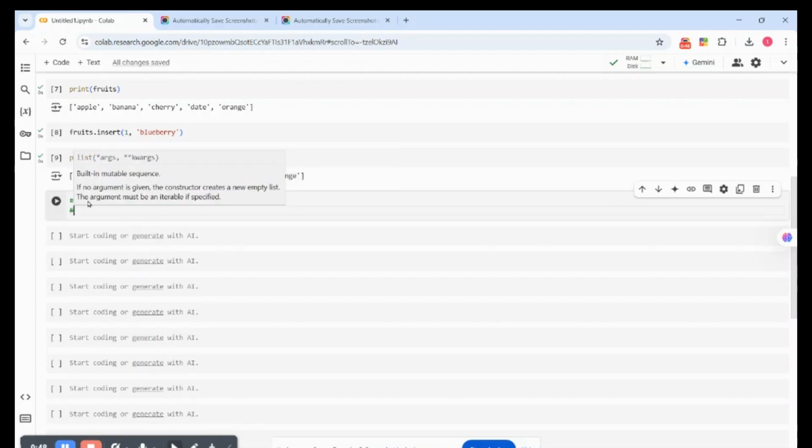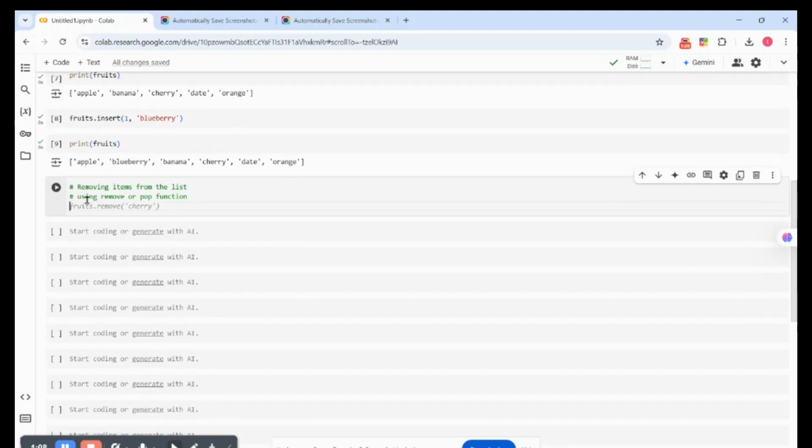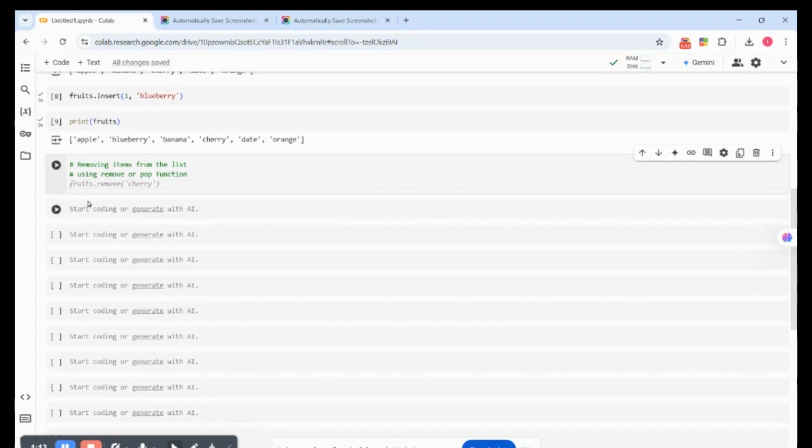With this, we are using the remove function or the pop function. These two are almost the same thing, it's just the way you write them.